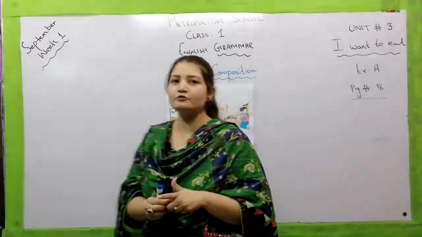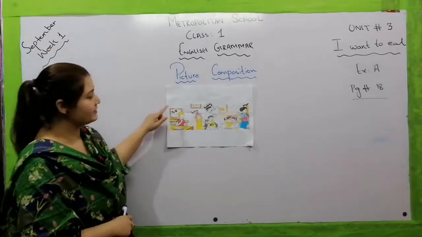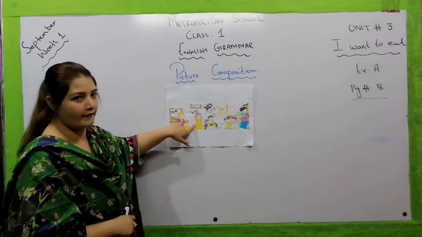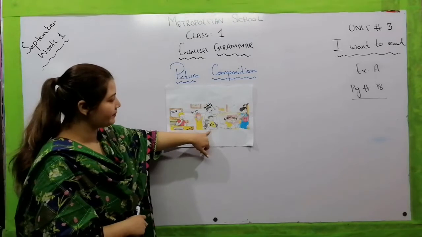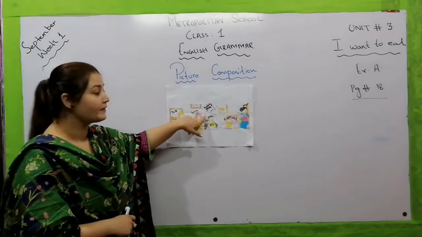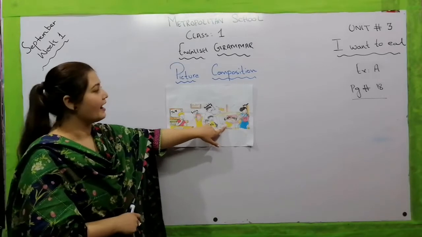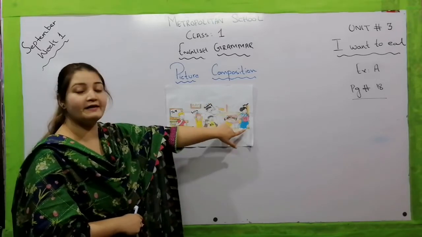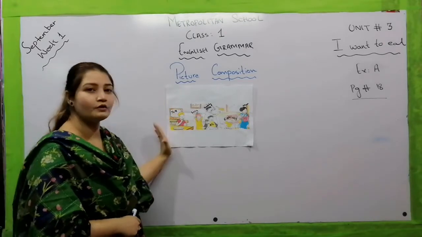At first, let me introduce you to some characters for this picture. There is a boy who is eating a pancake. His name is Tom. There is a girl who is dancing. Her name is Sarah. There is a boy who is running away from something. His name is Ali. There is a man who is hitting a rat. He is the daddy. There is a girl who is sleeping on the couch, on the sofa. Her name is Fiza. And there is one lady sitting on the sofa. She's drinking some cola. She is the mom. So today we are going to write some sentences according to this picture.